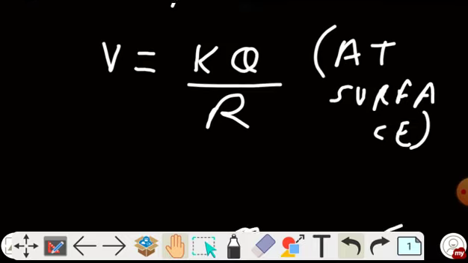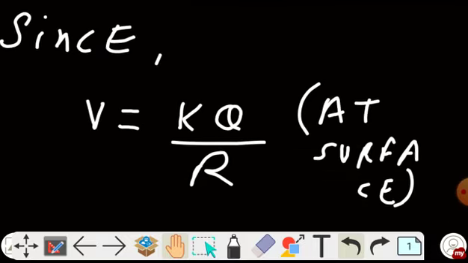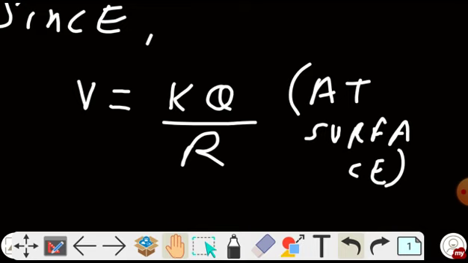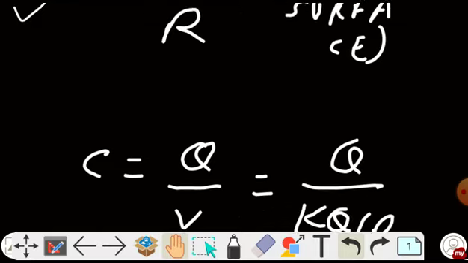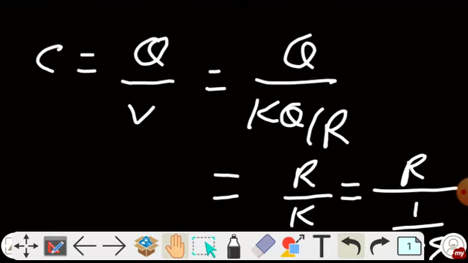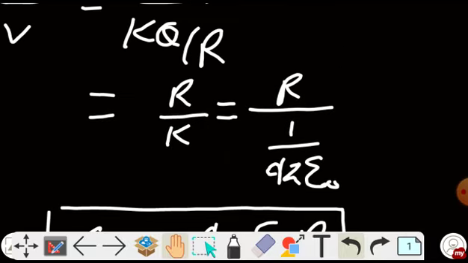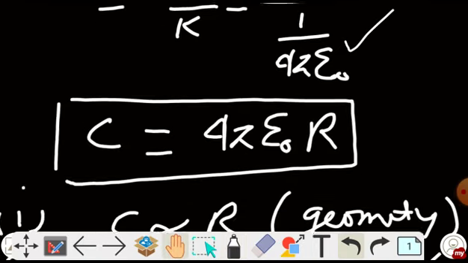Now the next step is, here we do not need to go to the second step that we need to calculate electric field, because it is an intermediate step. Ultimately, we have to find V. If we directly know the V, use it directly. So now what is the next step? Put this value of V in the expression of capacitance, kq by r. Solve this. Put the value of Coulomb constant 1 by 4 pi epsilon naught here and get the final expression.